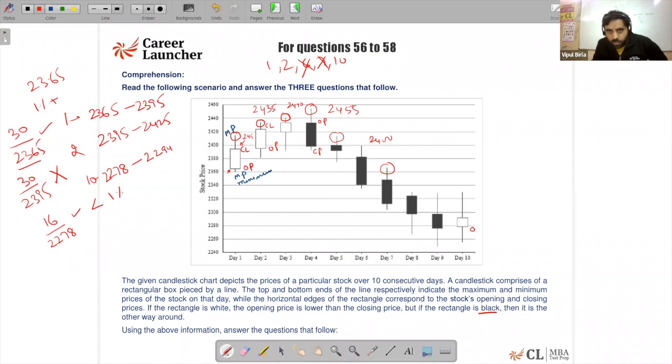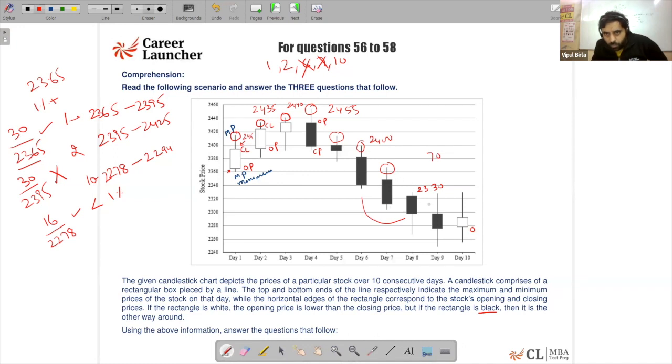Then look at this value, which is 2400, and this value, which is 2330. So from day 6 to day 8, the gap comes out to 70.